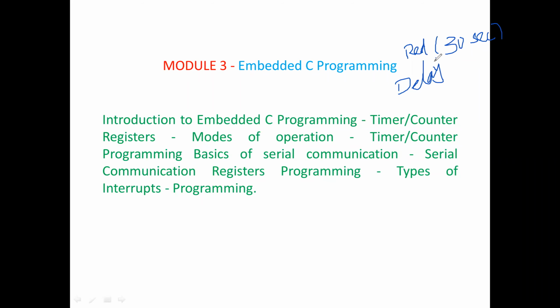Then I will be going for a delay. For 30 seconds the particular light will be on, and then after 30 seconds I want to switch on my yellow light. Then how long should this yellow light be switched on? For example, 10 seconds. So then I will have a delay. This delay subprogram we can easily obtain by using the timer topic.